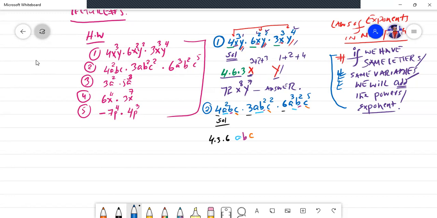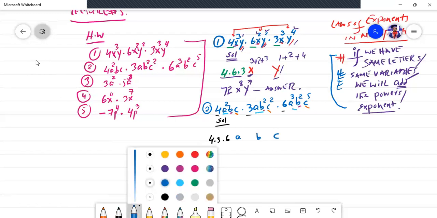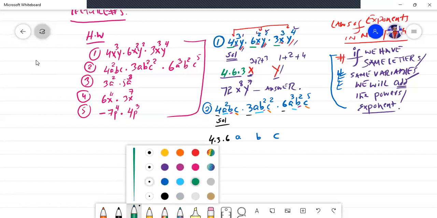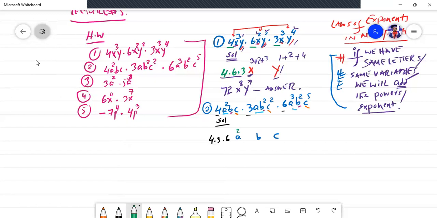Let me give some space between the letters in order to solve it more easily and in a clear way. So it is a, it is b, it is c. I think this space is sufficient. Now, a here has power 2, a raised to power 2. Then here a has a single power, one. Then here a has the degree of 3, power 3. Okay, complete.